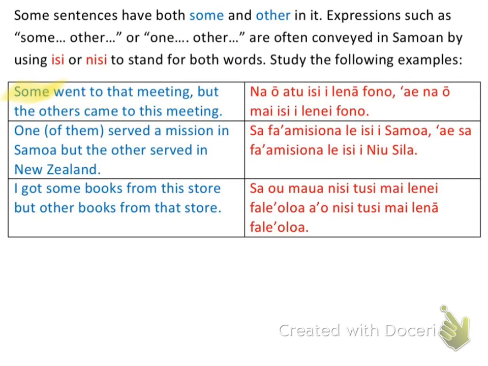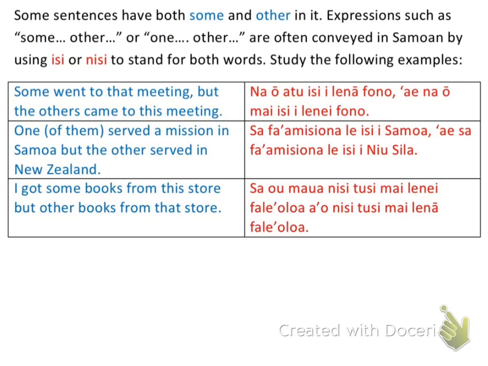So some went to that meeting, but others came to this meeting. One of them served a mission in Samoa, but the other served in New Zealand. And I got some books from the store, but other books from that store. So we're talking about these types of sentences, okay?